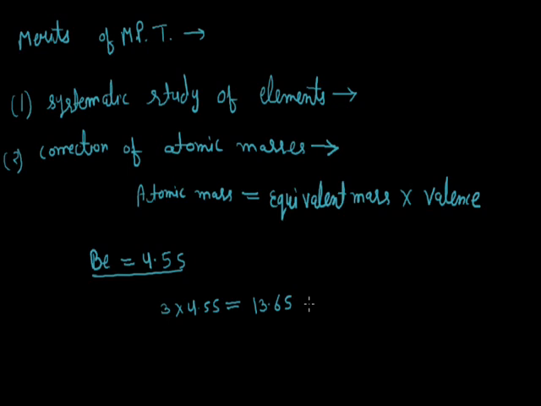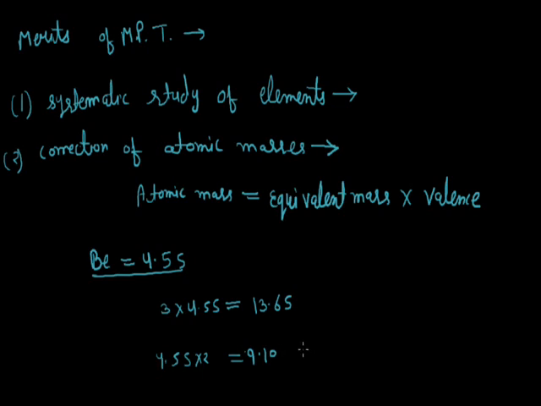On the basis of this value of atomic mass, it should have been given position after carbon, that is atomic weight 12, but Mendeleev assigned position to beryllium in second group. That is, he considered beryllium as bivalent, and the atomic mass of beryllium was given the value 4.55 into 2 equals 9.10. This value of the atomic mass justifies its position in second group along with magnesium, calcium, strontium, etc. In the modern periodic table, the atomic masses of all the elements have been corrected.